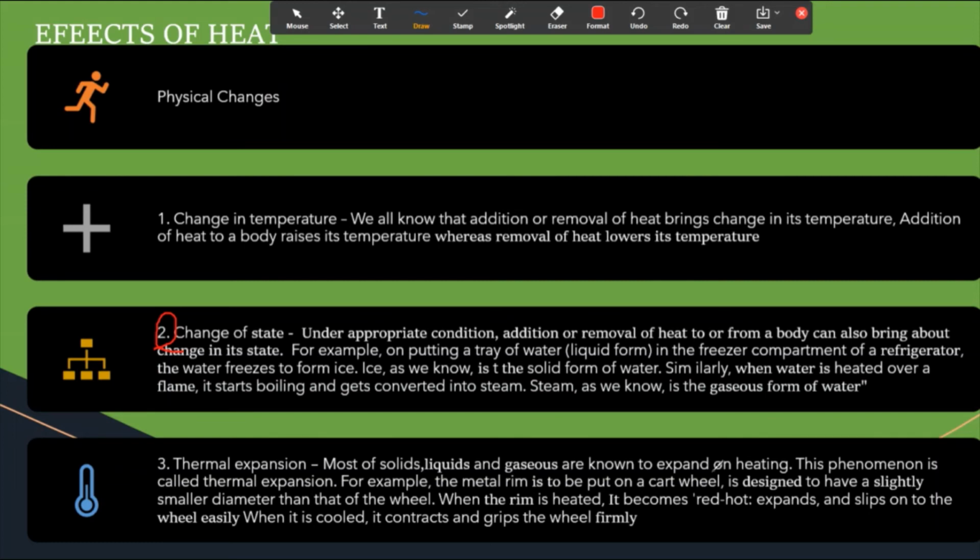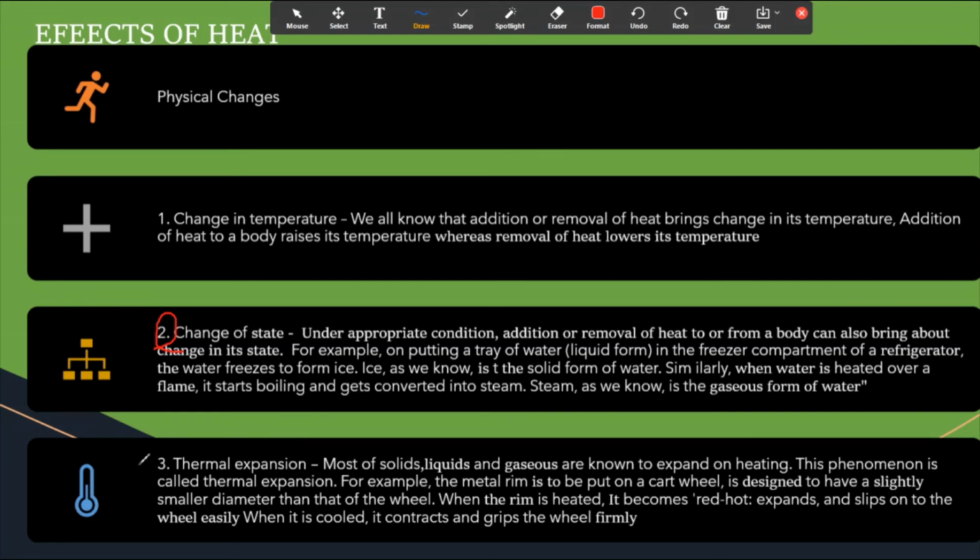The rim is designed to have a slightly smaller diameter than the cart wheel. When the rim is heated up, it expands. This is thermal expansion. When it expands, it slips on the wheel easily. And when it is cooled, it contracts and grips the wheel firmly, and the cart wheel is formed.